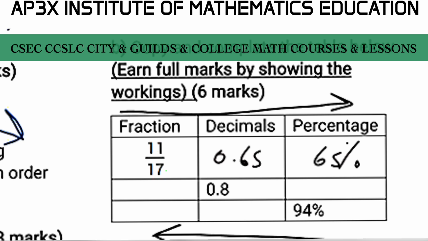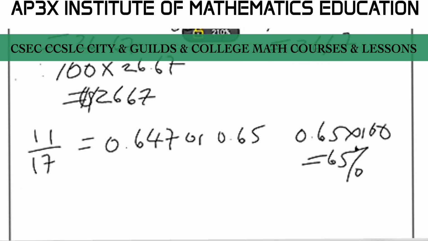So if we want to convert this 0.8 here back to a fraction, then the number of decimal places behind the point will determine the power of 10 that we will then divide that digit by. So because we have one digit behind the point, and that is 8, we can take the 8 and divide it by 10 and reduce the fraction here. 2 into 8 4 times, 2 into 10 5 times.